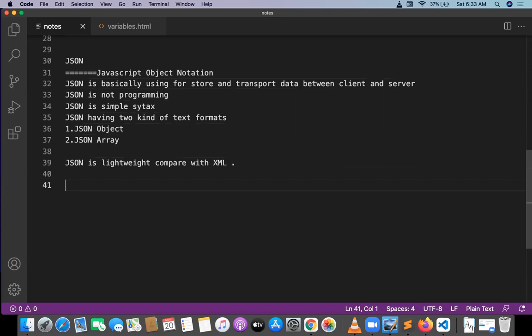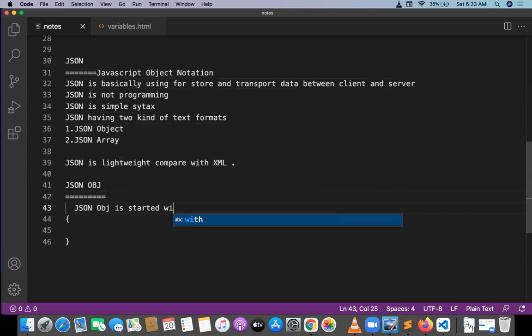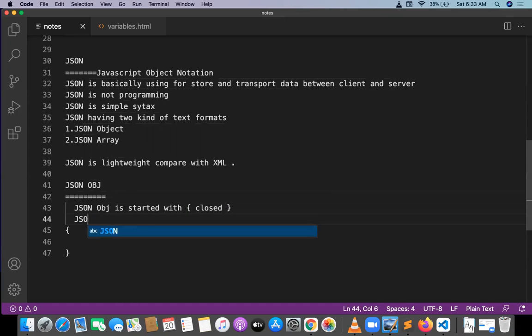Okay. Now, what is a JSON object? How will a JSON object look? Let me write something like a JSON object syntax. This is a JSON object syntax. And let me write some points for the JSON object. A JSON object starts with curly braces and is closed with curly braces. And a JSON object is a collection of key value pairs.